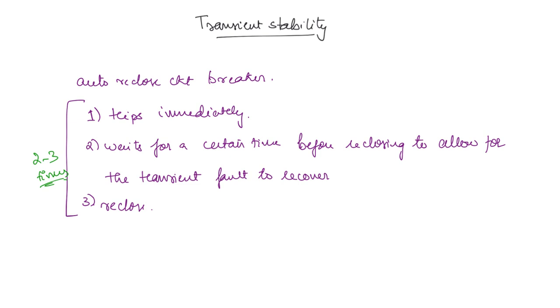Now what happens is, during the time that it breaks and again recloses, oscillations are going to occur in the machine. And during these oscillations, the system might fall out of synchronism. So that's why the clearing time of the breaker is of importance to us when we discuss transient stability. So now we can move on to the discussion of the equal area criterion.